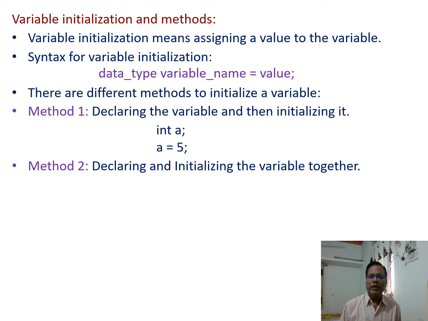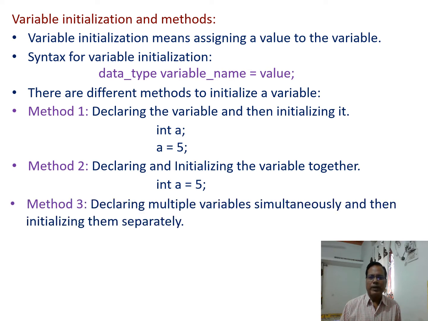Method 2. Declaring and initializing variable together. It is possible that when variables are declared, their value can be initialized simultaneously like this one, int a equal to 5, then semicolon. In this statement variable a is declared, and during this declaration its value is initialized to 5.